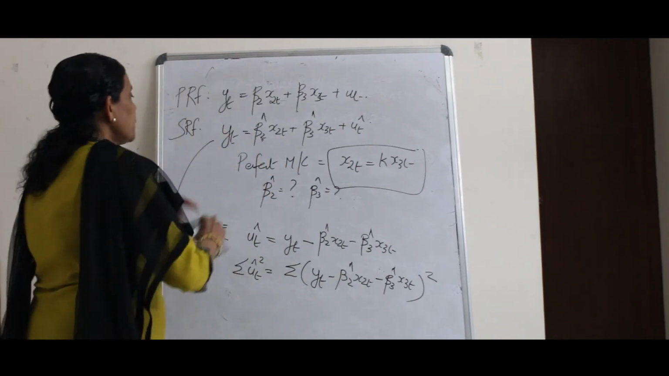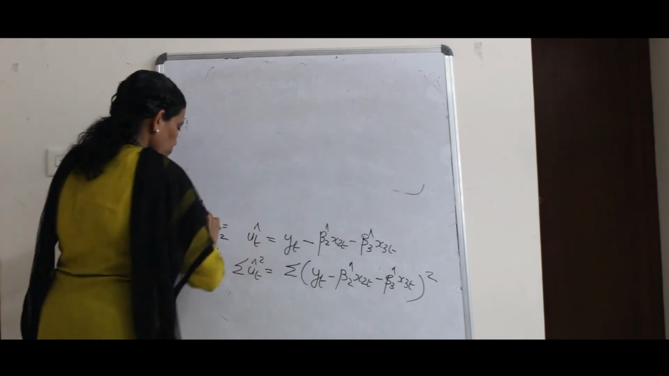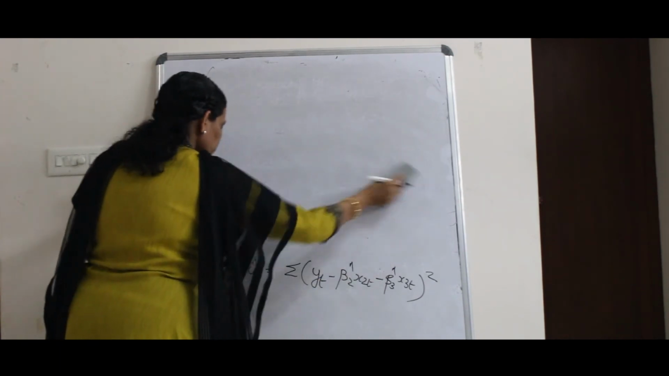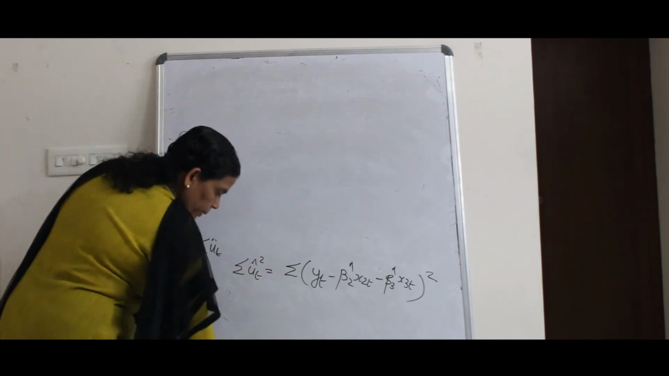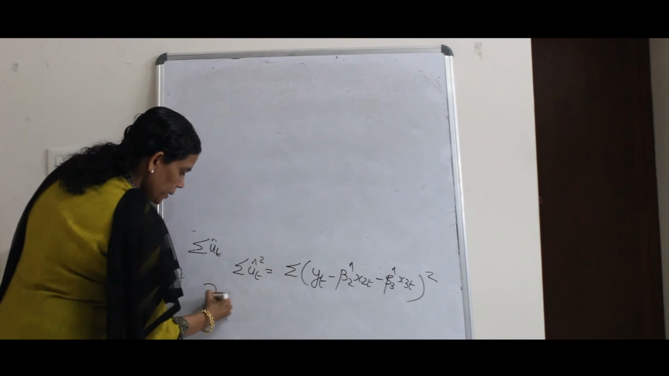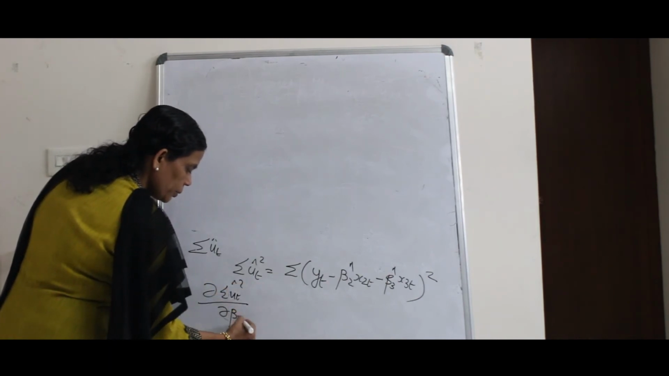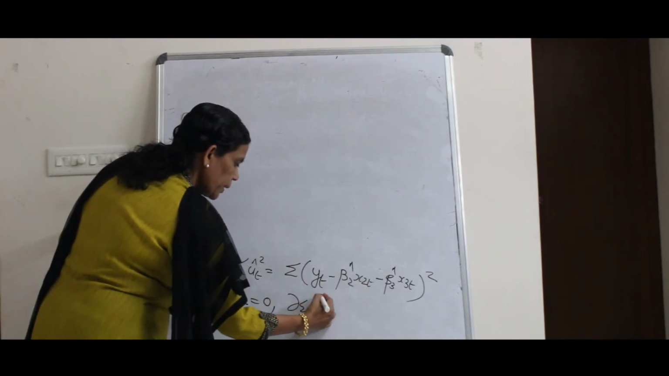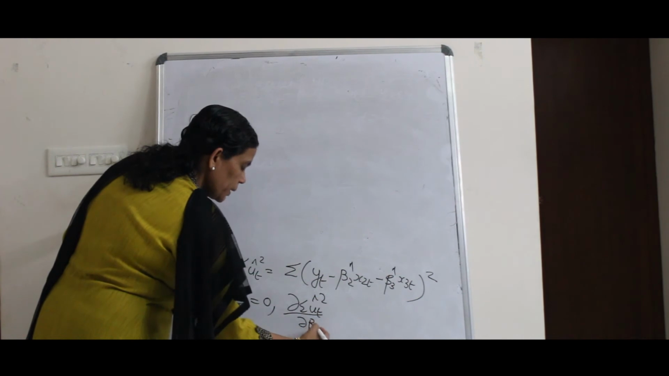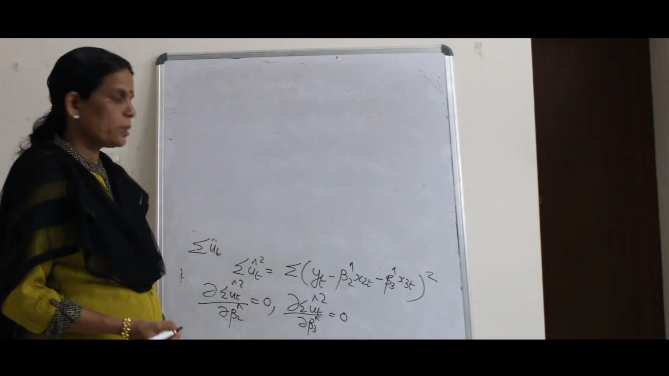Now what do you do? You have studied this in the two variable case. Now you will go for differentiation. So what is the condition to find the value of beta hat? The condition is that dou sigma ut hat squared by dou beta 2 hat must be equal to 0, and dou sigma ut hat squared by dou beta 3 hat must be equal to 0. The first derivative of the equation must be equal to 0.